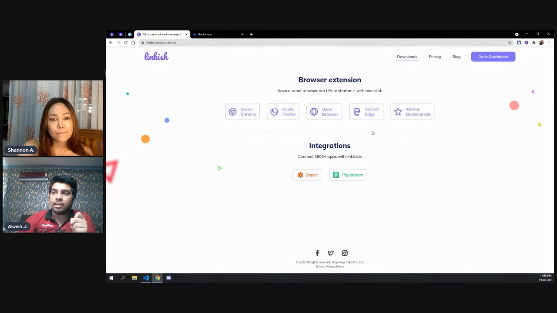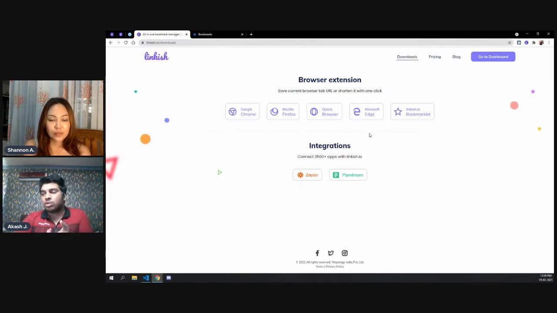We do not want to hold back Safari just because of highlights, because the bookmarking feature is so important that you want people to at least have the bookmarking feature first. And we will continue working on the highlights feature in the meantime. Basically you will be able to use the Linkish extension on all the browsers.